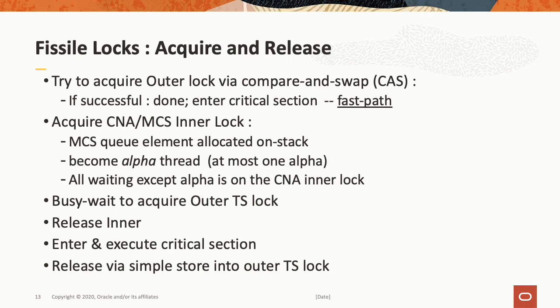One interesting aspect of our design is that queue elements for CNA can be allocated on the stack, where they cannot be in the normal case for an MCS lock. That gives us another complexity advantage.